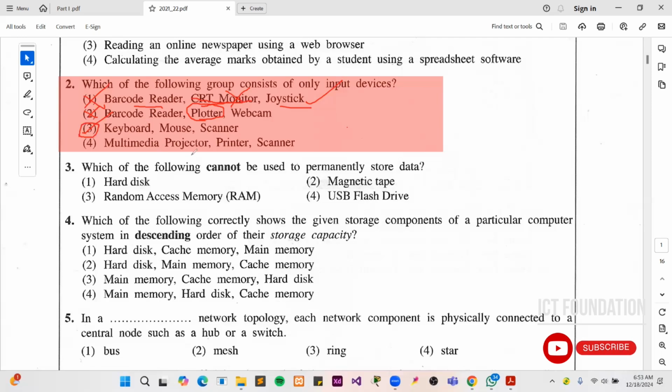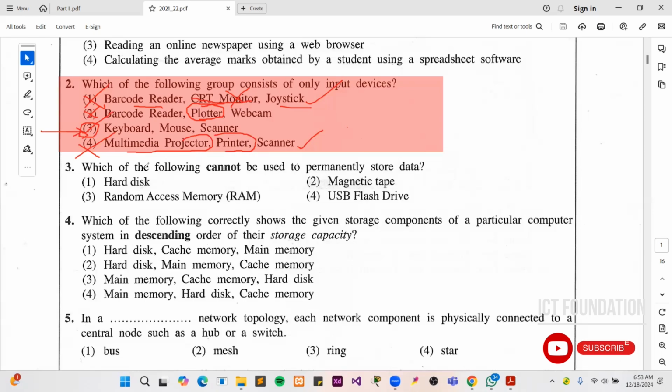Multimedia projector. Multimedia projector is a soft copy producing output device. Printer is a hard copy producing output device. Scanner can be an input device. But anyhow, the fourth answer is wrong. The correct answer is the third answer.